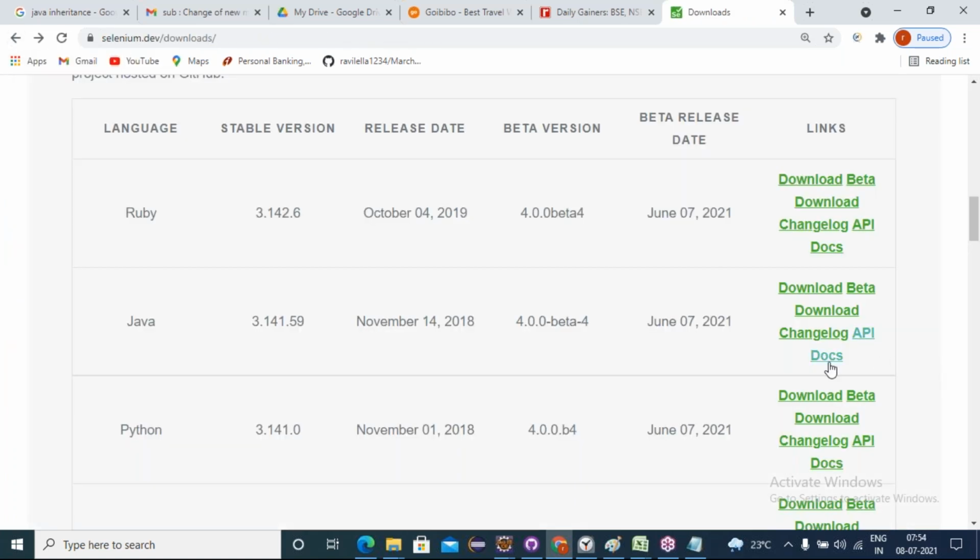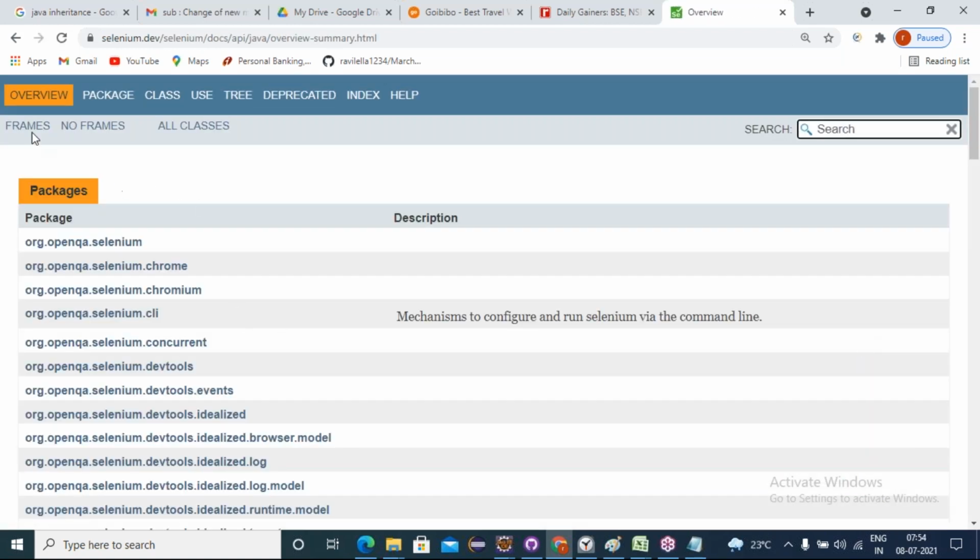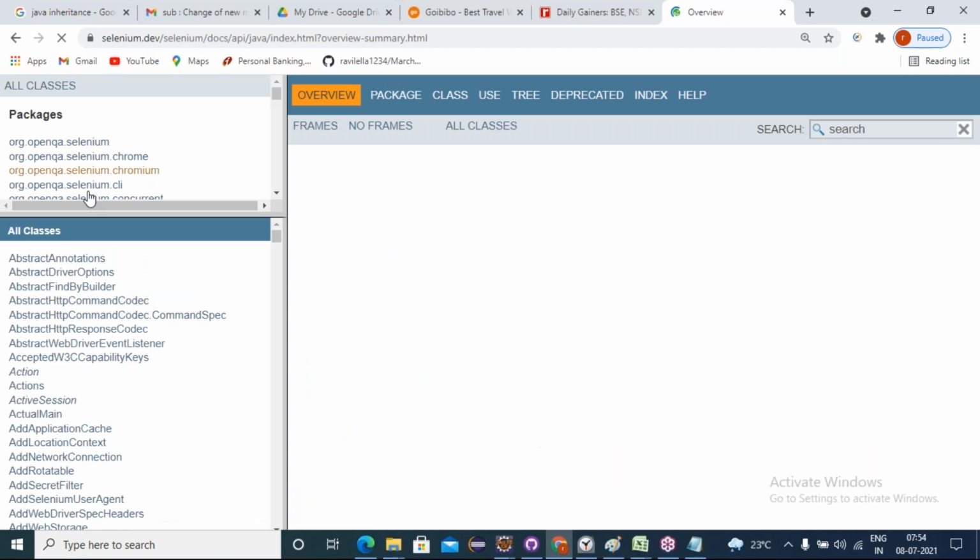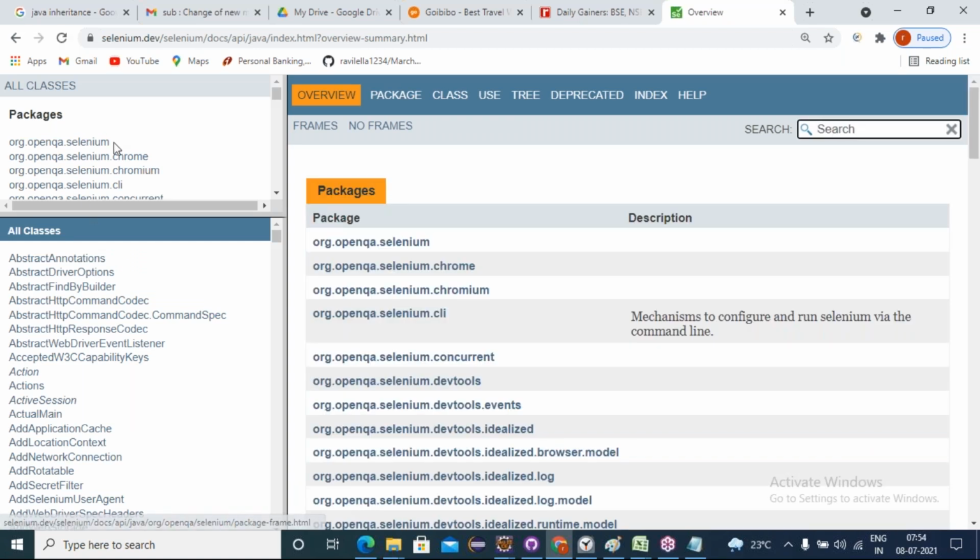Now, API docs. Friends, you are referring to the Java language binding to automate your scripts. So we have to prefer these supported API docs with the Java language binding, irrespective of the Selenium version. If I click on API docs, see friends, everything is org.openqa.selenium.